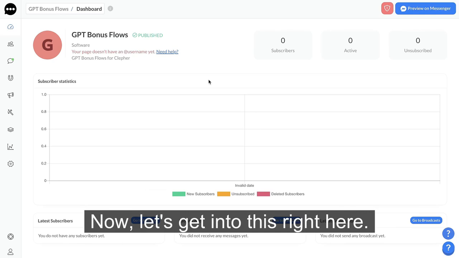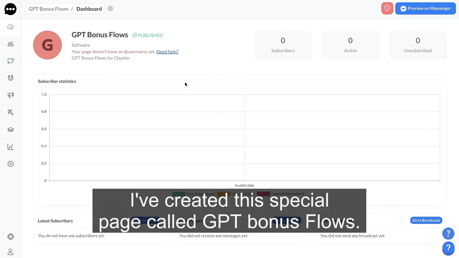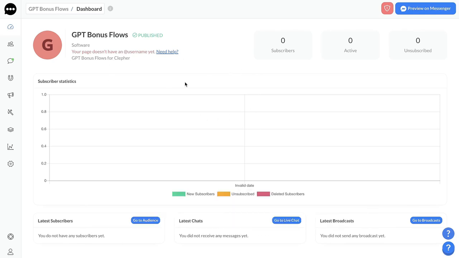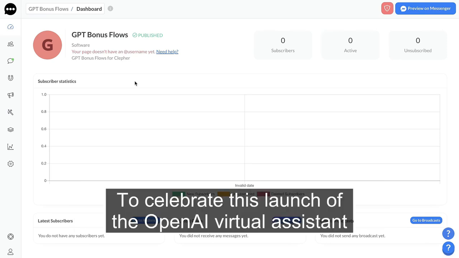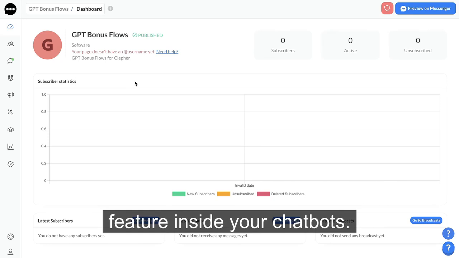Now, let's get into this right here. I've created this special page called GPT bonus flows, and that already should give you a hint. So this is the page that is holding your 5 free bonus flows. That's right. To celebrate this launch of the OpenAI virtual assistant feature inside your chatbots, we're going to give you